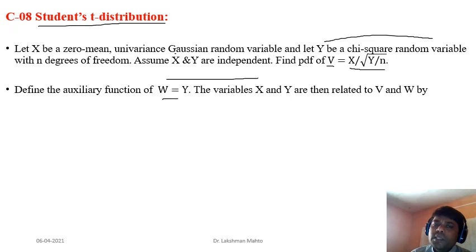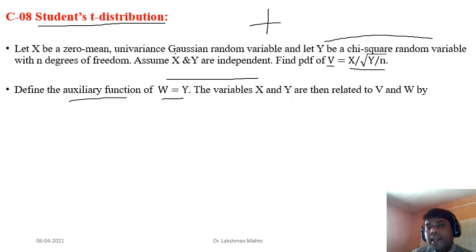That auxiliary function is w, and what is w? w is equal to the second variable, or you can take the first variable. It depends upon your choice what you want to proceed with. So that's where the name auxiliary function is coming from. Because we want to transform xy to vw, v is already given here. What would be w? Take one of the primal random variables. y is a primal random variable, that's why I have taken w equal to y.